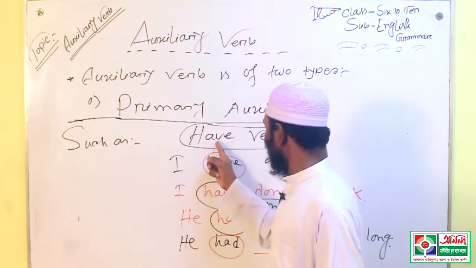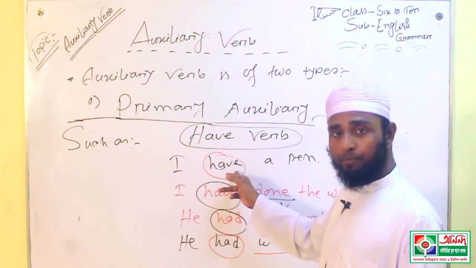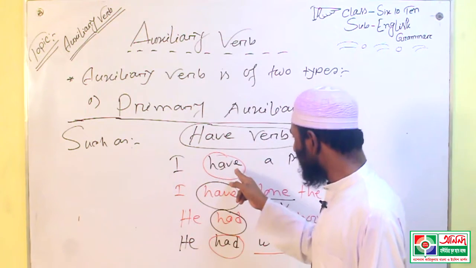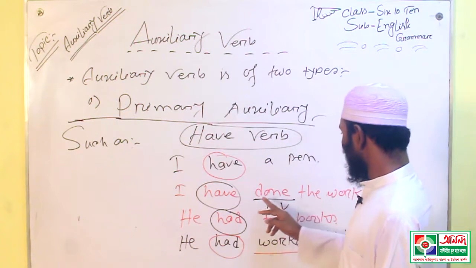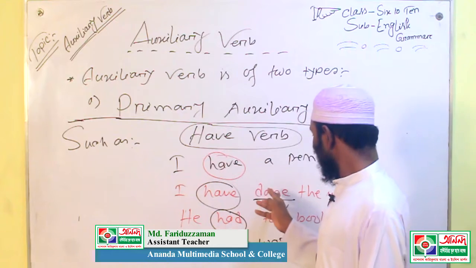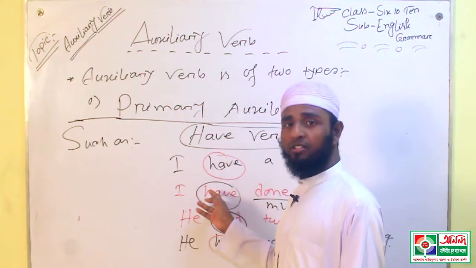Here, in I have a pen, have is actually an auxiliary verb, but in this sentence it is used as a principal verb. In I have done the work, done is the principal verb, that is main verb, and have is an auxiliary verb.